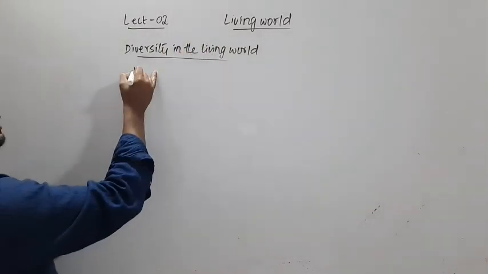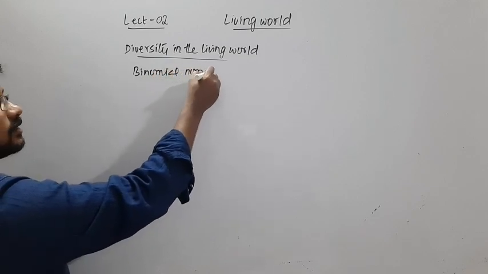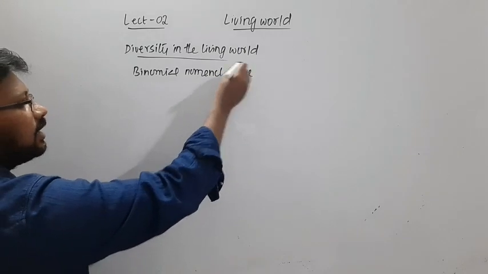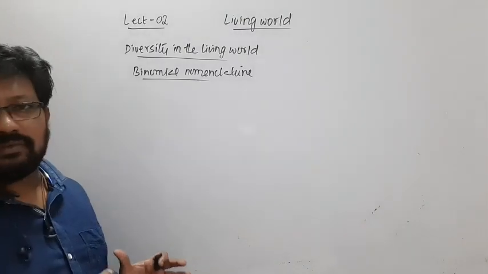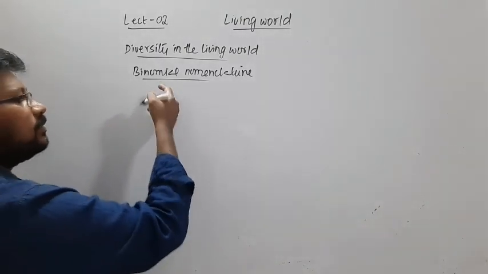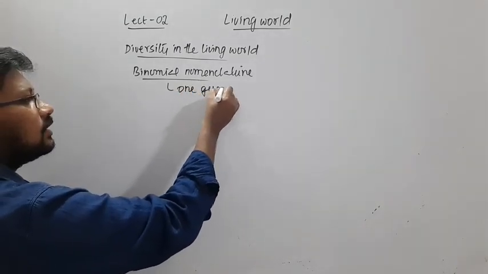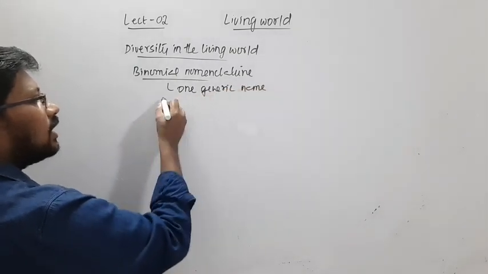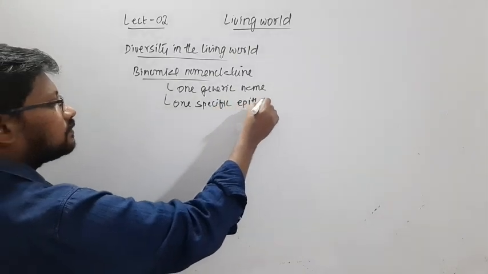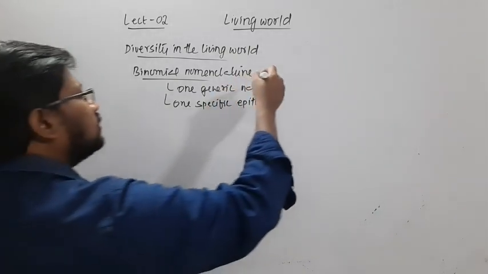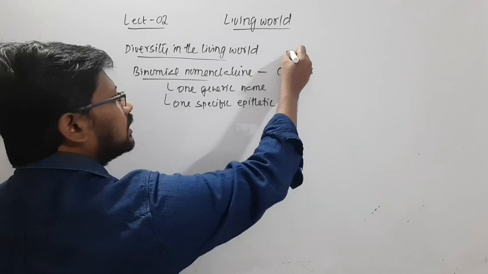So let's see about binomial nomenclature. That is naming organisms scientifically with one generic and one specific epithet. So in binomial nomenclature, we will have one generic name and one specific epithet, and this was proposed by Carolus Linnaeus.